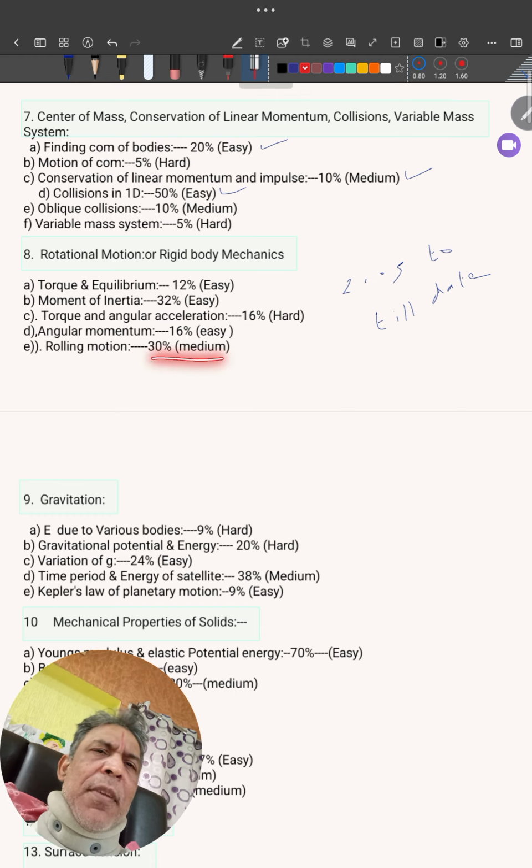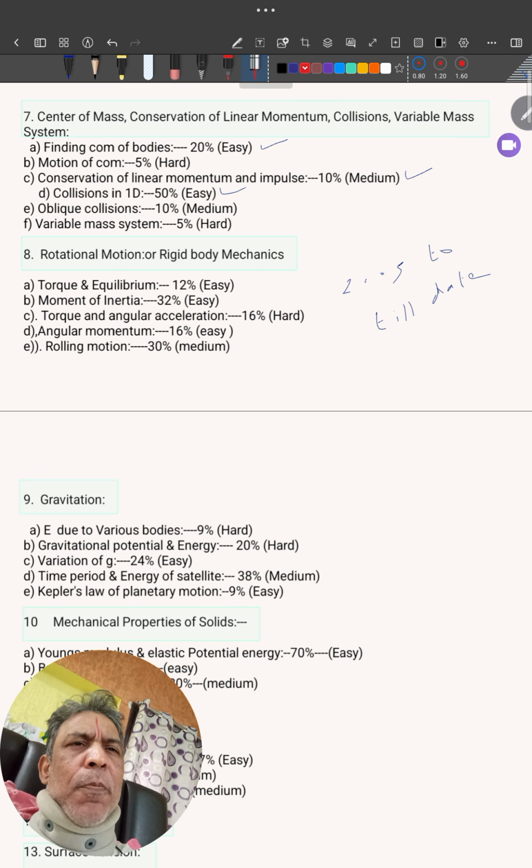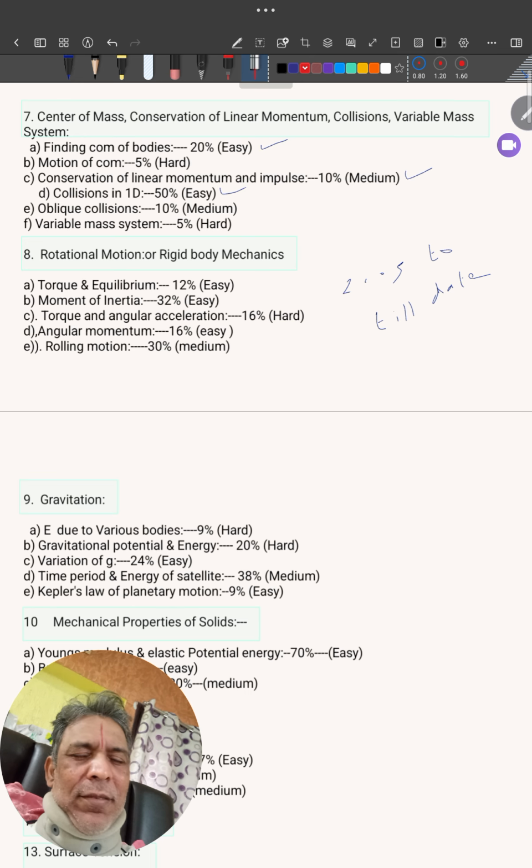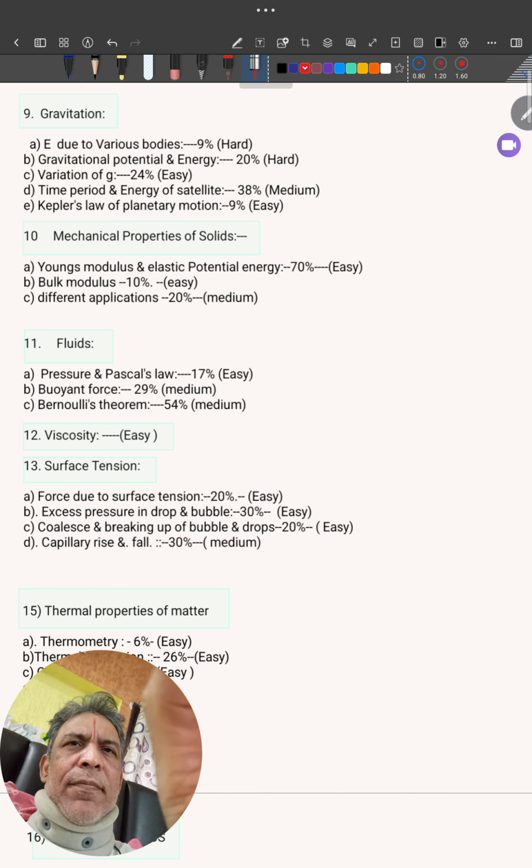Rolling motion, at least remember some formulas. Okay, fine. Like this, you have to break up and work out the tough topics. At least remember formulas if you really want a good score. Okay, done. Next we'll go for gravitation.